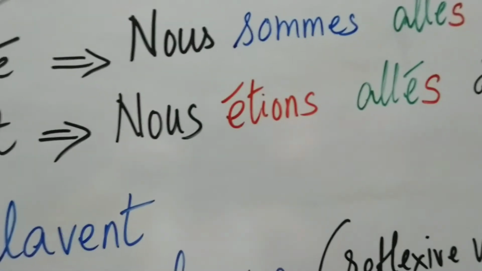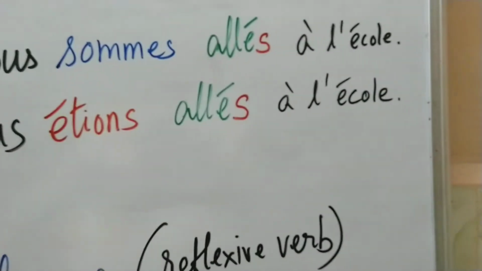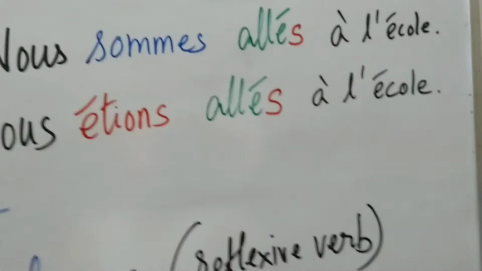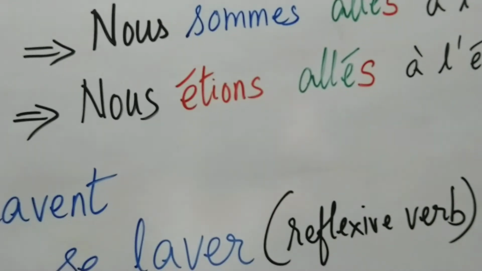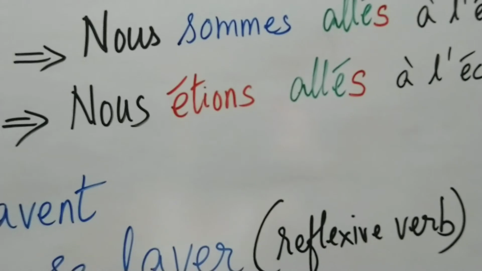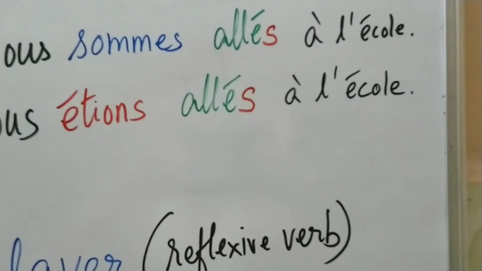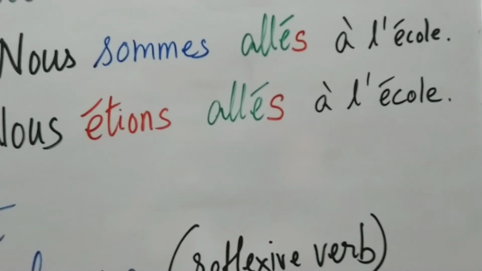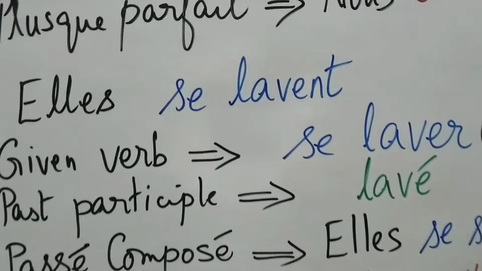If we are to convert the same verb to the plus-que-parfait tense, then we will get nous étions allés à l'école. Nous étions. If you notice, only the words in blue have changed to red, which signifies the auxiliary of the plus-que-parfait. So from nous sommes, it becomes nous étions allés à l'école. If you do not know the formation of the imperfect tense, please refer to the video which I have already sent you.